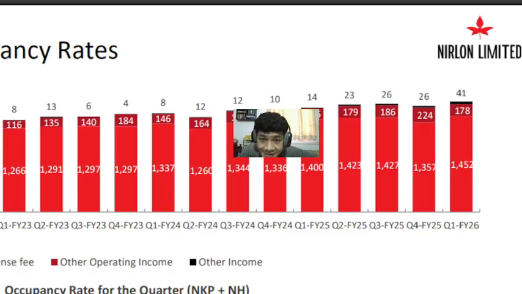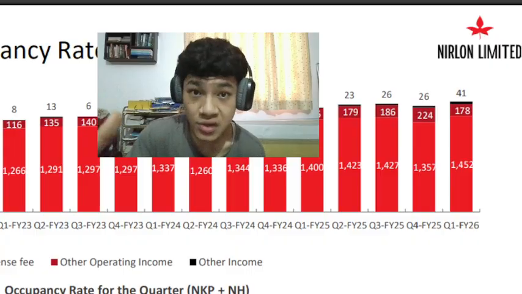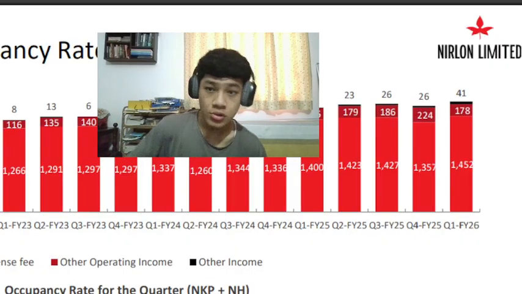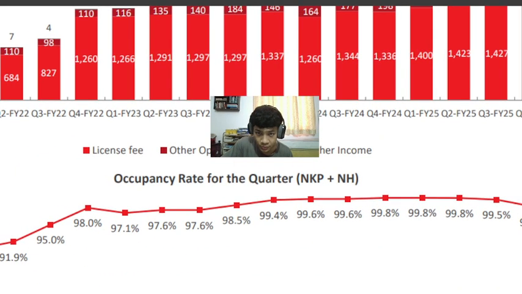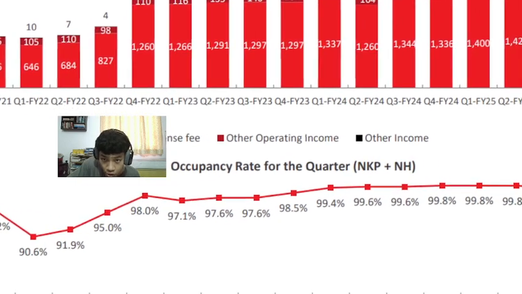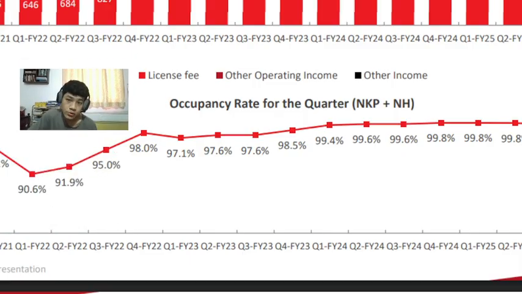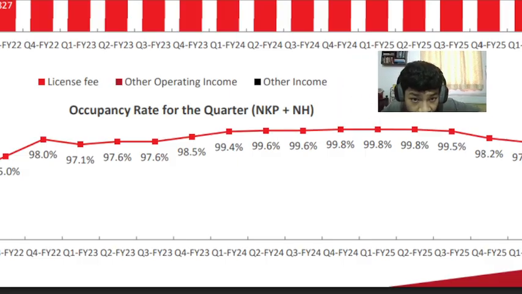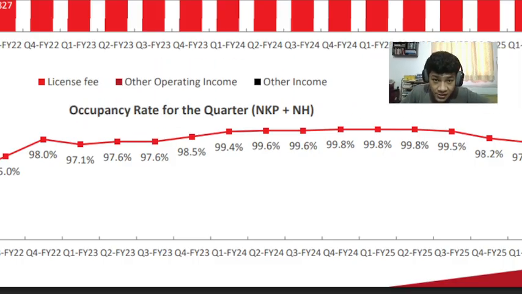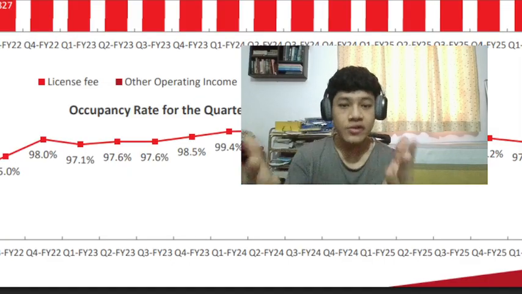133 crores. Again, it hasn't built any new knowledge park. The last phase was completed, as we saw, in fiscal year 2022. So for the last 3 years, it has been reliant on increasing its revenues through the occupancy rate. You can see in quarter one fiscal year 2022, 90% of the total space was occupied or licensed out. This increased massively to 99.8% in quarter two fiscal year 2025. So a massive increase in occupancy rate allowed for that 5% increase in revenue basically.